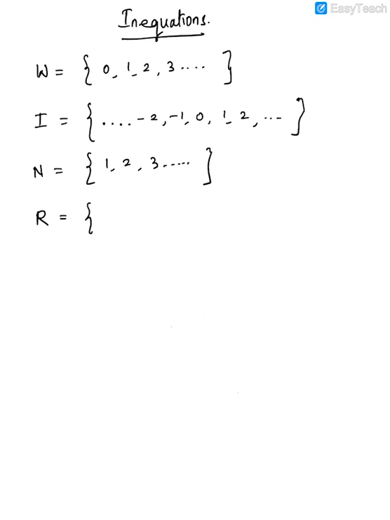Then how do you write the set? For these, we have to make a set builder form, if you remember your 6th, 7th standard math. So we write x, and this straight line is read as such that. So x such that, for example, x is more than 2, comma, x belongs to real numbers. We will discuss this in more detail as we progress further. But for now, just understand this: x such that x is greater than 2, comma, x belongs to real numbers. So you need to know first what all these sets are.